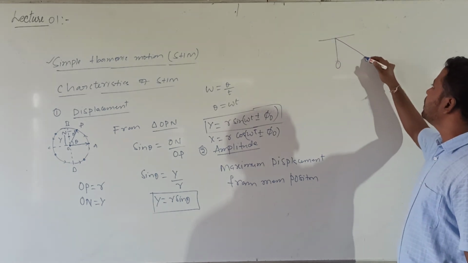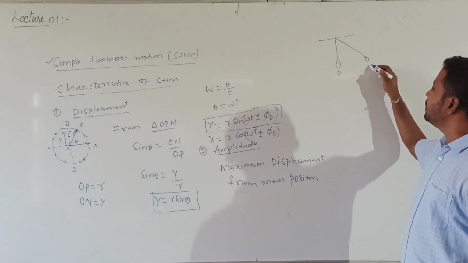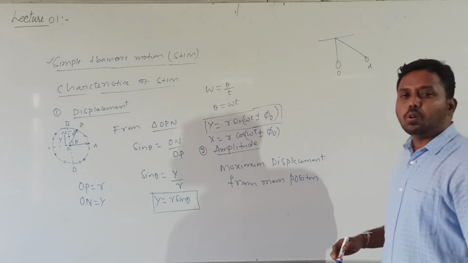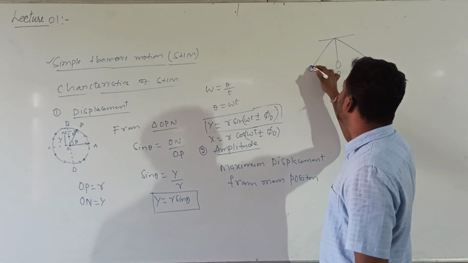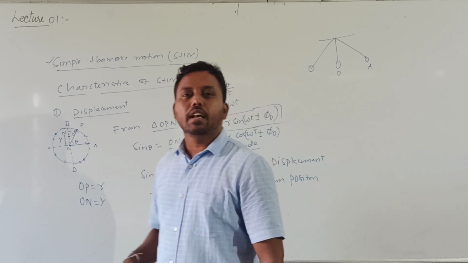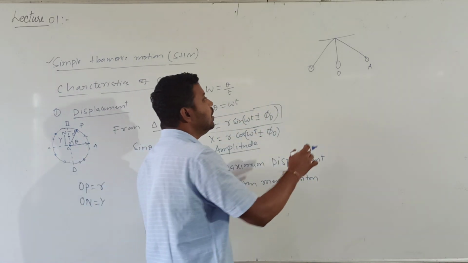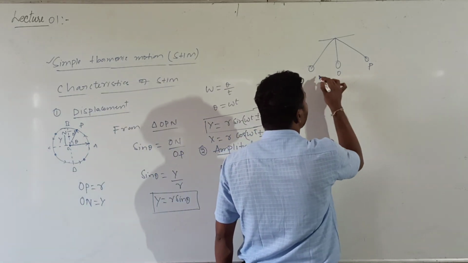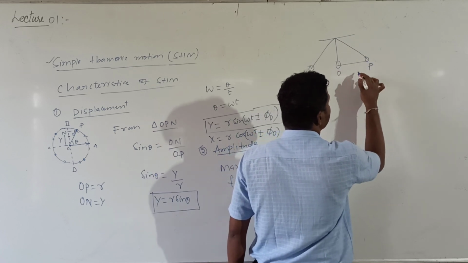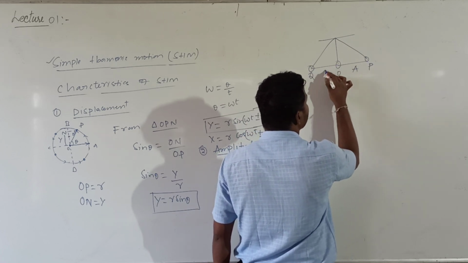The bob is pulled to one side. This is the mean position, and this is the extreme position. The maximum displacement from the mean position is called the amplitude. I will call this point P and this point Q.